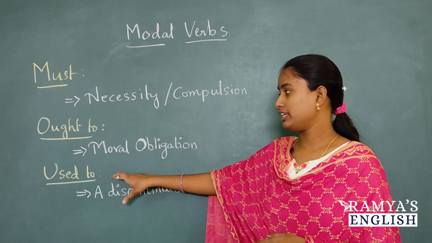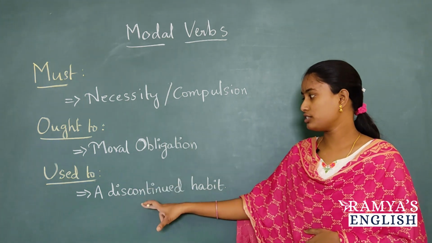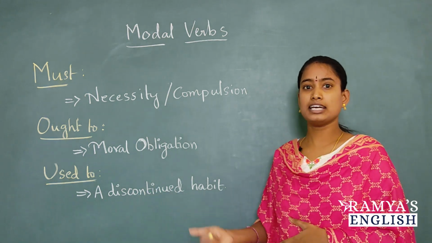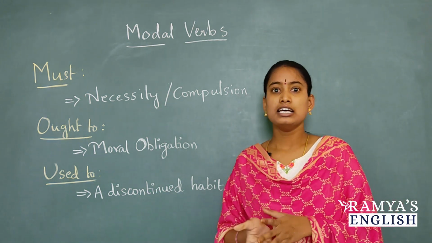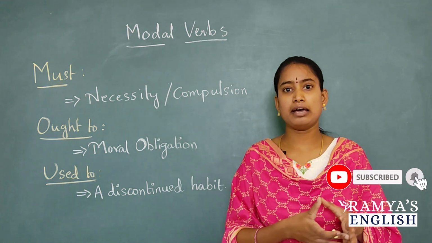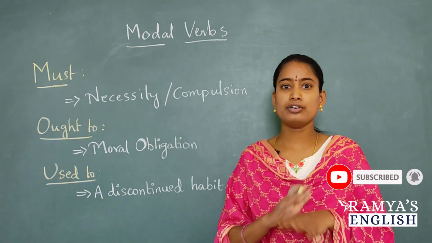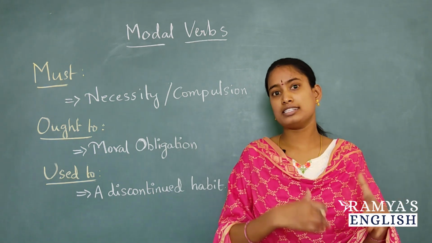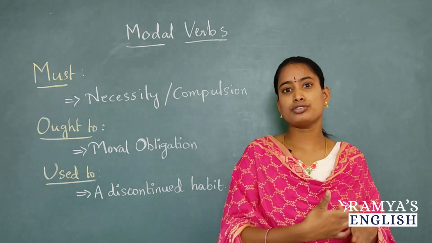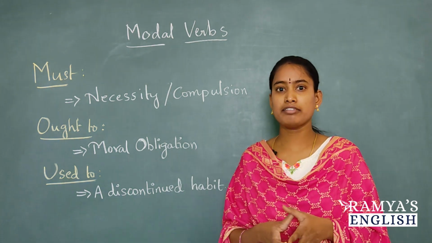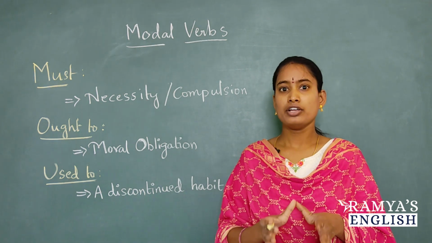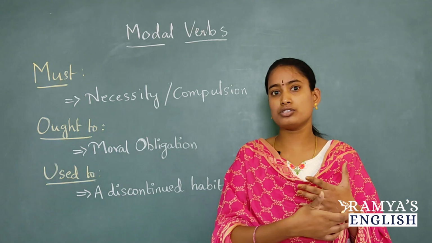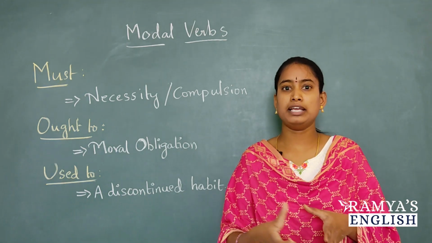And the next modal verb is used to. The use of this used to is a discontinued habit. What do you mean by this discontinued habit? Which means in the past you had a habit, but now in the present you don't have that habit. You are not doing that job anyways. In the olden days or in the past times, you used to do that. For example, I used to live at this home, but now you don't live at that place. In the past, in the olden days, you used to live at that place.